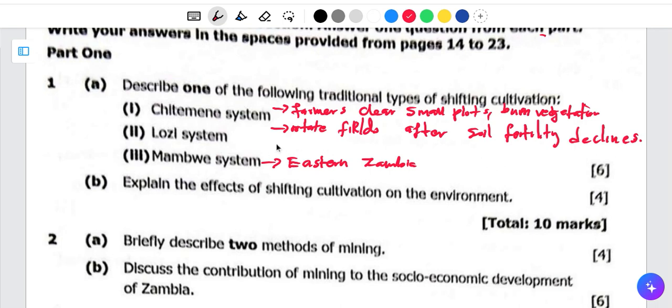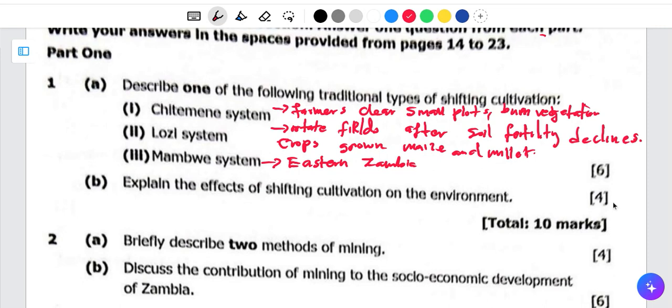So crops grown, we can say C. In terms of the crops grown, we can talk of maize and millet. Then the question, which is question B, saying explain the effect of shifting cultivation on the environment. So these are examples of shifting cultivation. This one is carrying 4 marks.